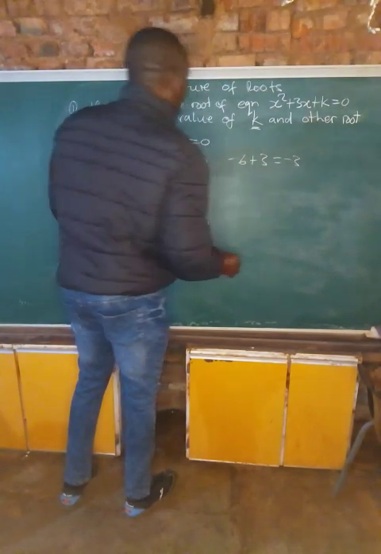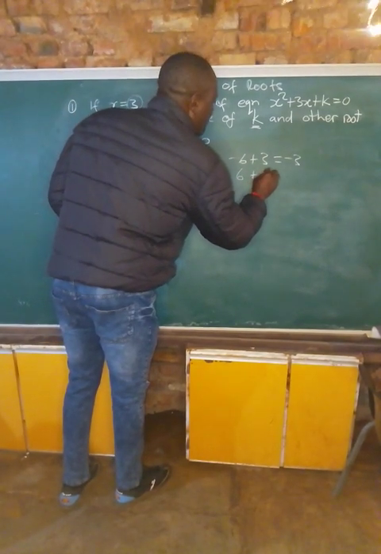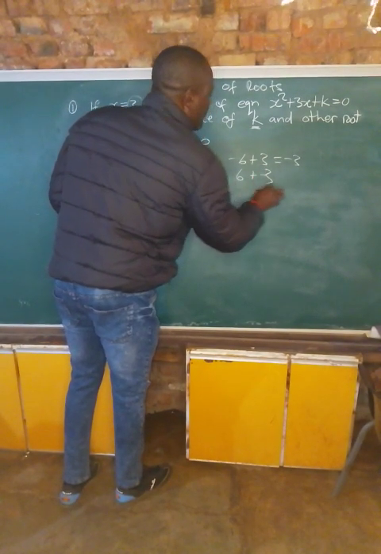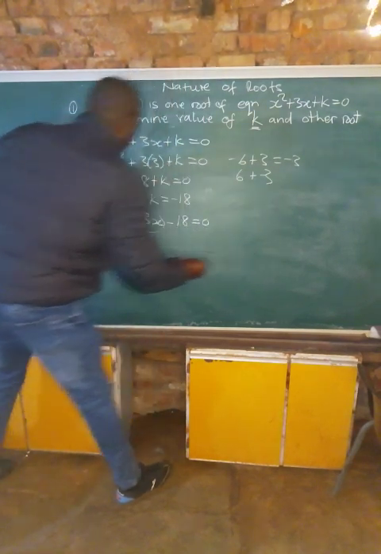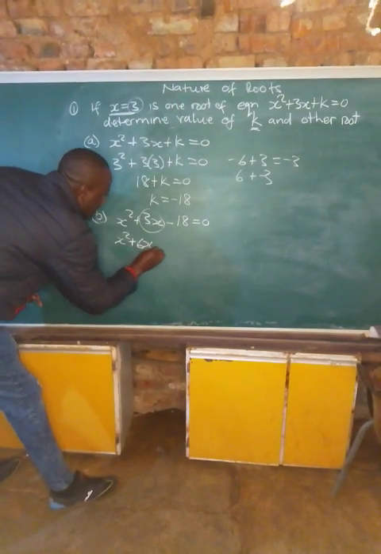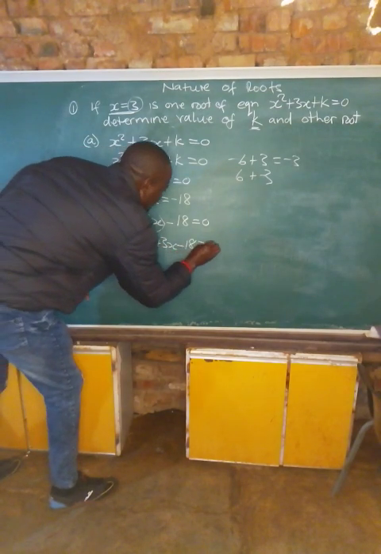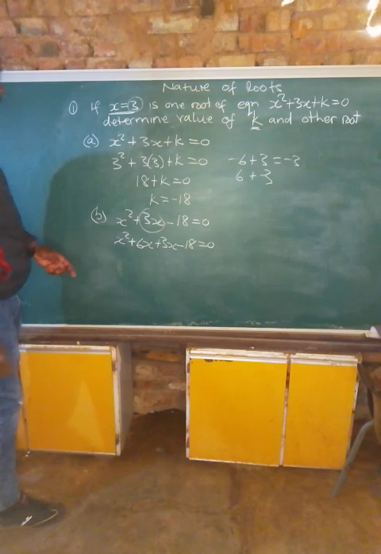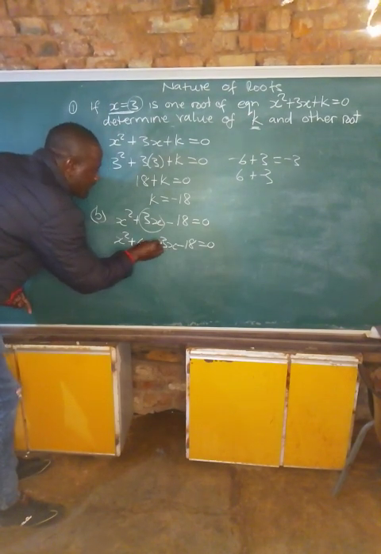We get minus 3. No, if we say 6 plus minus 3, 6 times 3, yeah, so now it's x squared plus 6x minus 3x minus 18 is equal to 0.